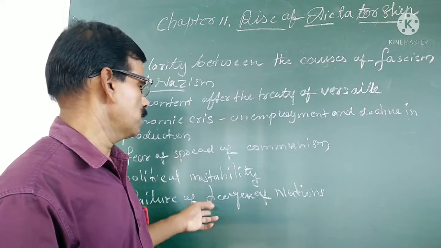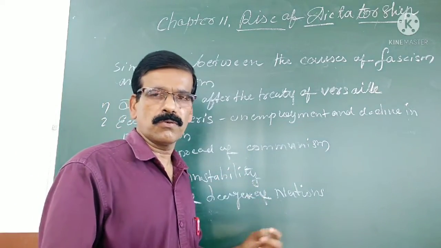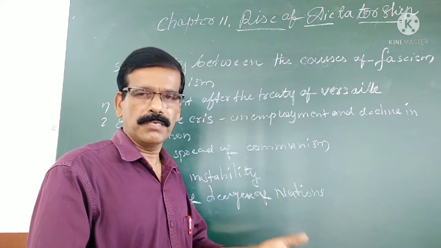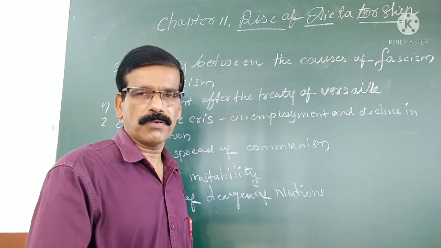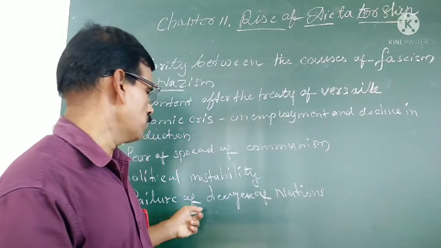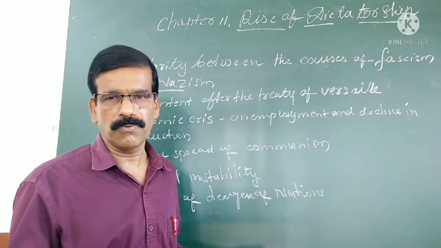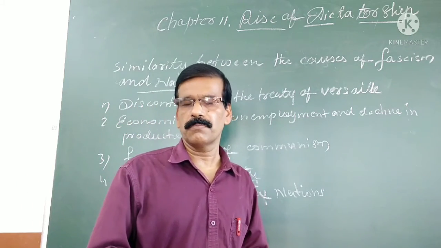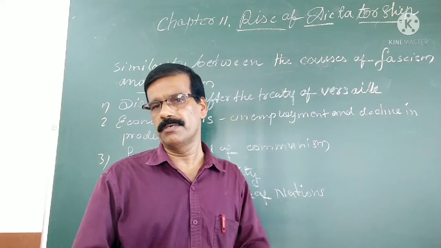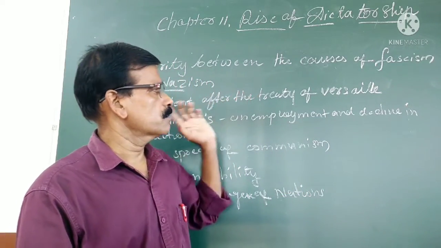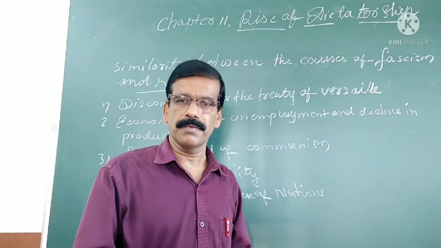Next is political instability. There was not a single party that got a majority, and many times coalition governments were formed. Next is the failure of the League of Nations. The League of Nations was not able to find a solution to any of the problems after the First World War. So these are the main similarities between the causes of fascism and Nazism.